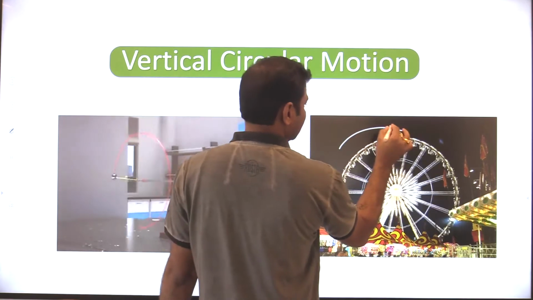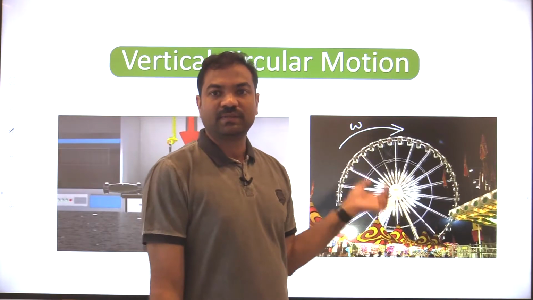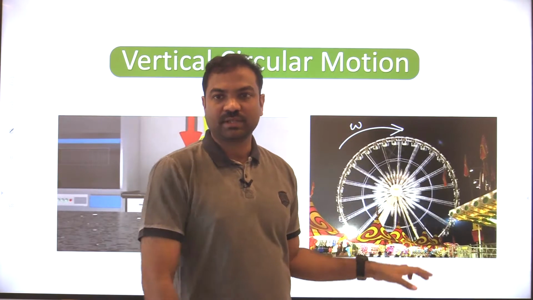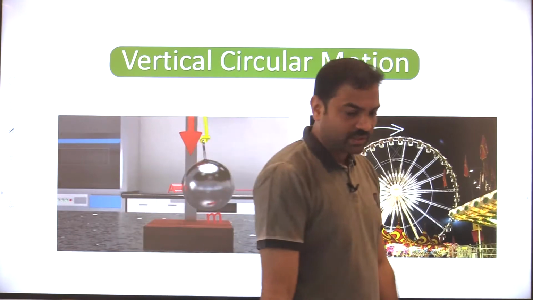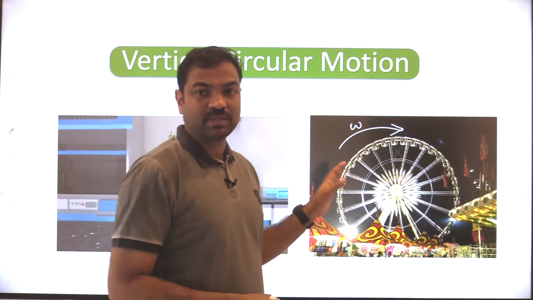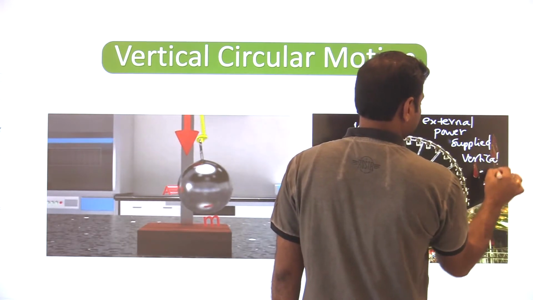Usually they maintain the constant speed, omega constant, in this way it will maintain. So if they want to make it stop, they switch off the engine, and then slowly it comes to rest. Am I right? So this is what external power supplied vertical circular motion.